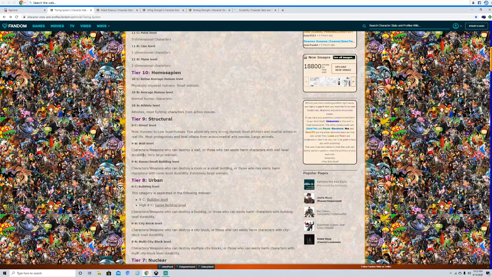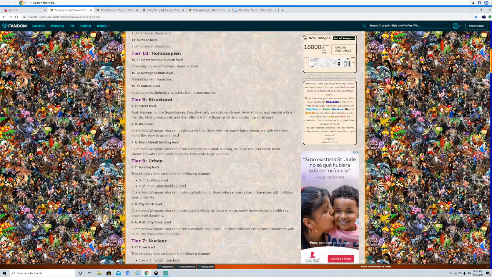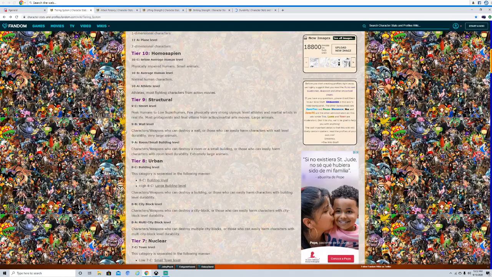Wall level, definitely. This is where we can talk about the hippopotamus. Elephants definitely should be in this tier, at least. Well, I should say for large animals, tigers or lions would be a better example. But I digress. Can destroy walls. Characters like Pyramid Head are a good example of this. And unironically, the Forrest Gump meme, although that's more of a meme, I kind of do it for fun. I don't really believe it's actual wall level.